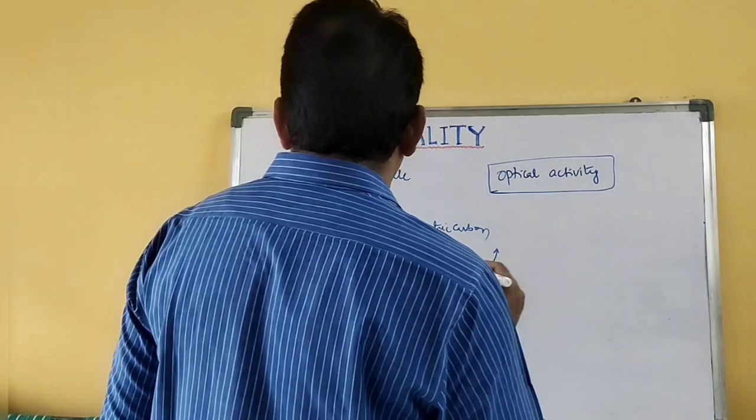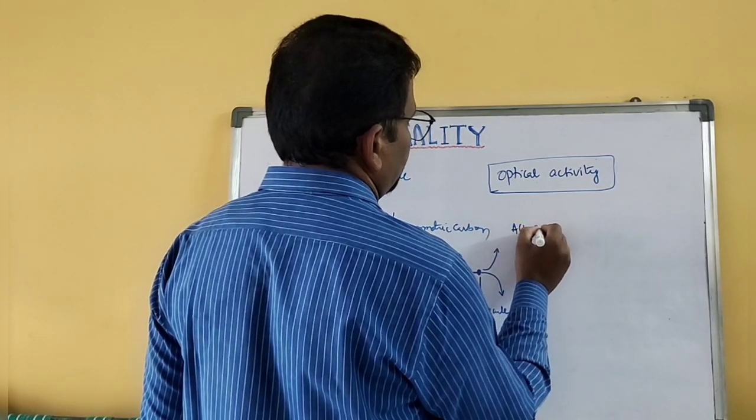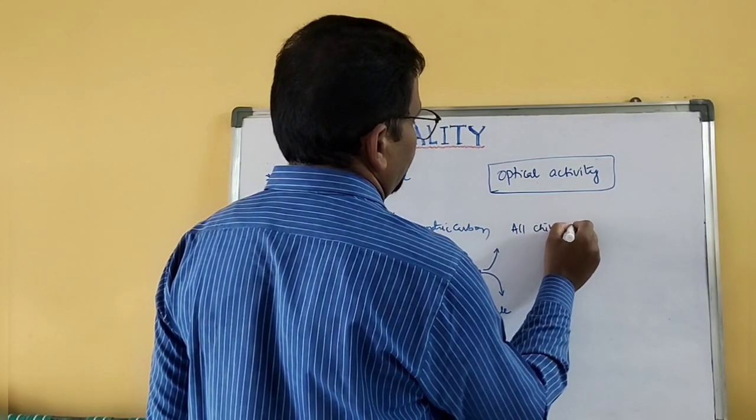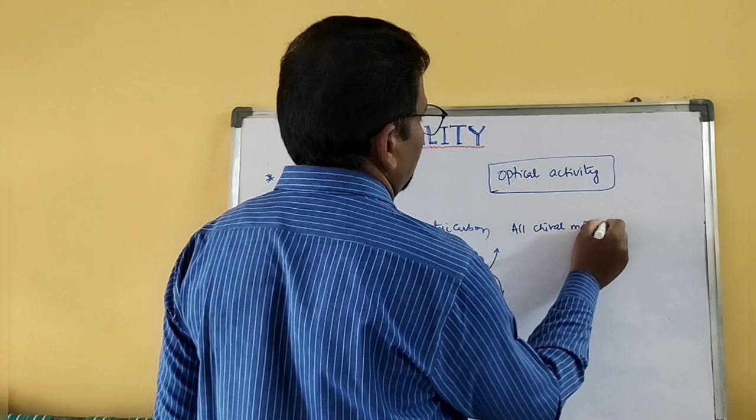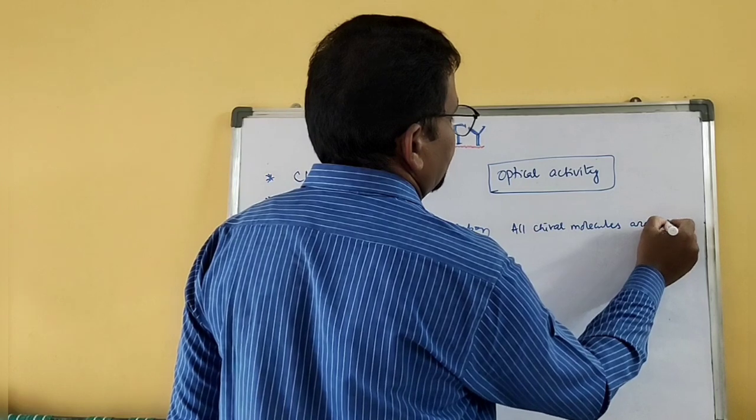So I'll give you one statement. All chiral molecules are optically active.